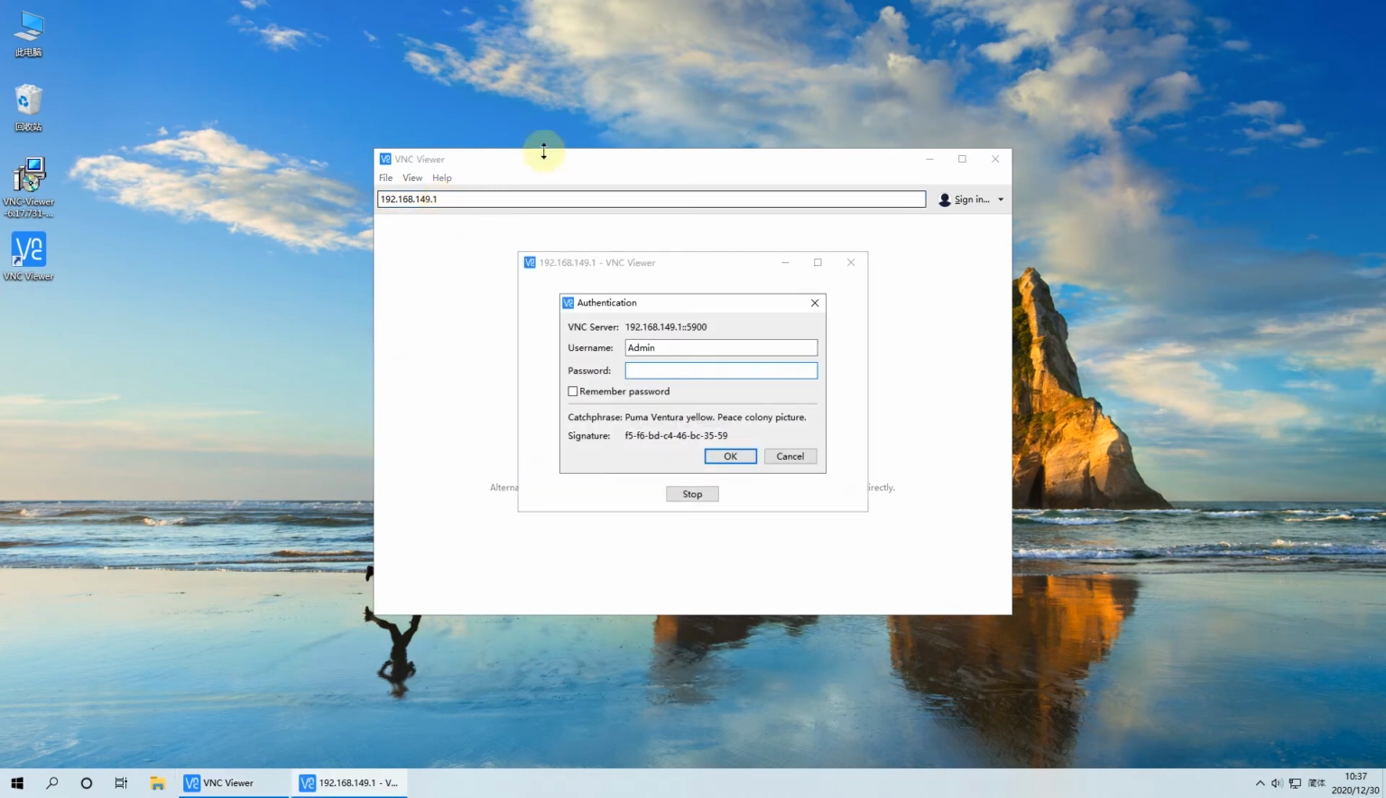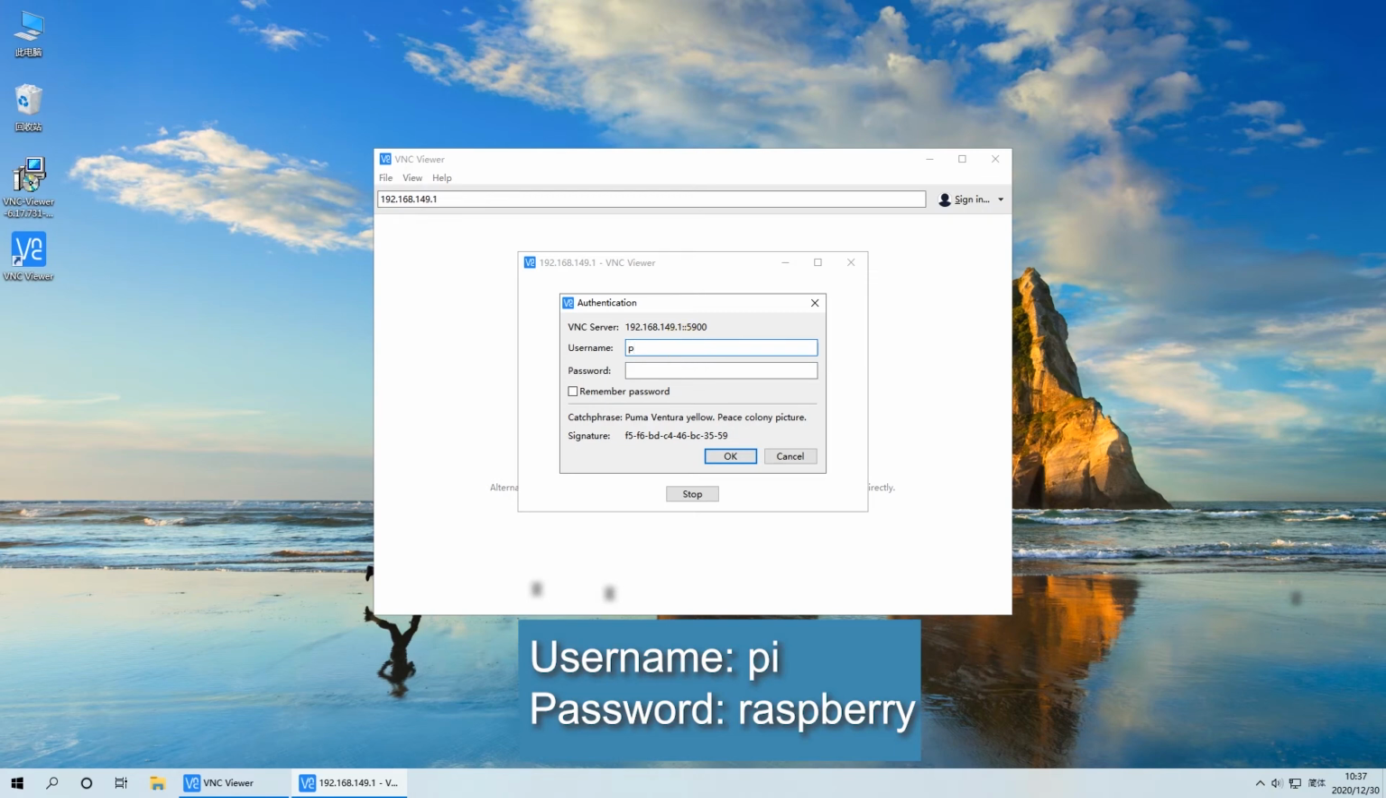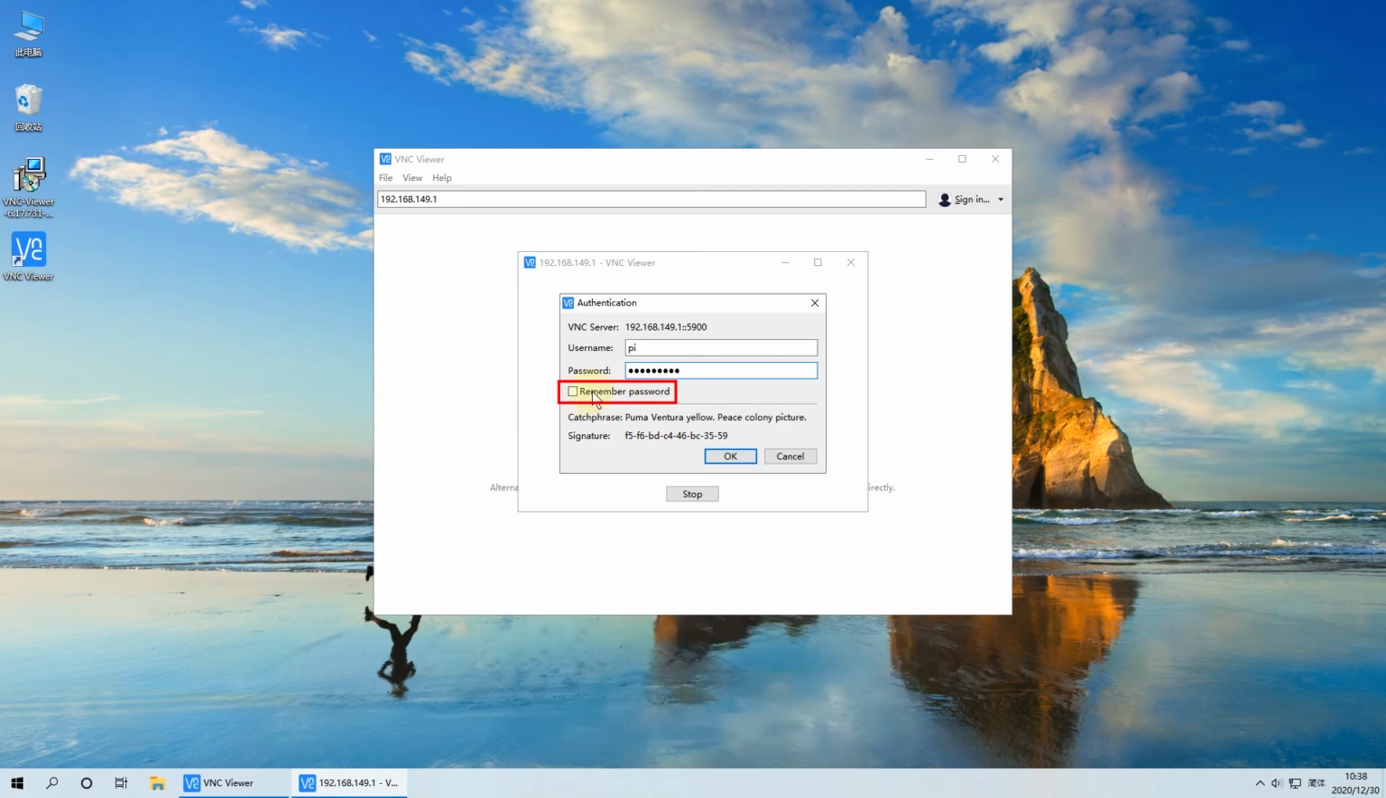We can see a pop-up prompt box. Enter the username and password. Then check the Remember Password box and then click OK.